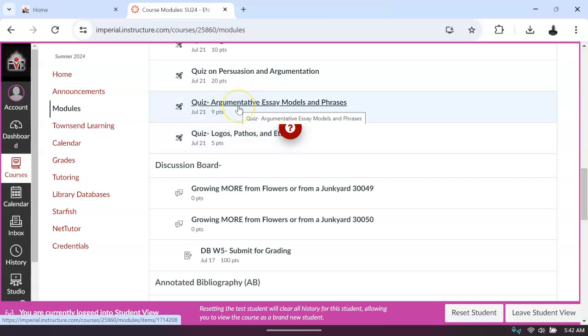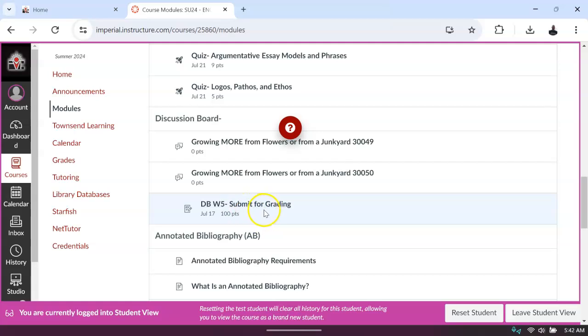So for this discussion board, argumentation, use this. There's a video here. Please watch this first. I might even watch this before this, but these two should be done first. Then go into the discussion board because that's due Wednesday.